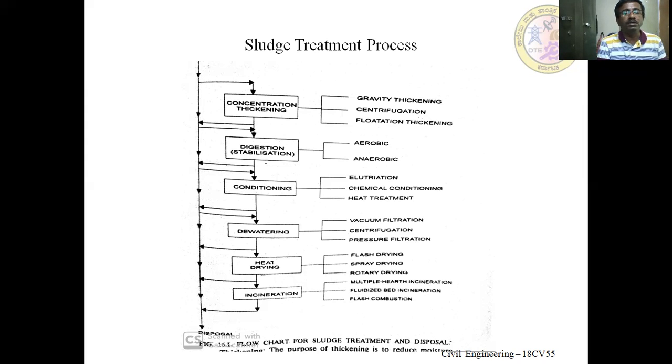In incineration, we burn the sludge at a higher temperature. By that, we are reducing the total volume of the sludge. Whether it is multiple hearth incineration, fluidized bed incineration, or flash combustion, it depends upon the temperature at which they are maintained in the incineration.